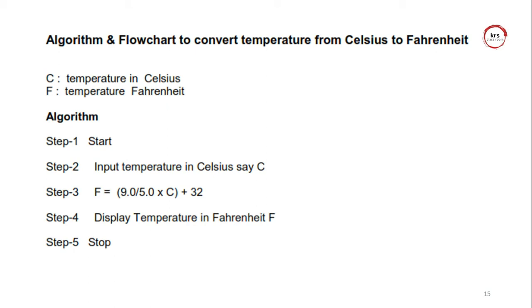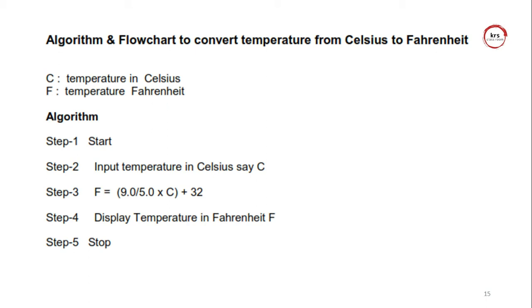Before using F and C inside the algorithm, I want to define the notation or variable. So you have to define before it is used. C is the temperature in Celsius. F denotes temperature in Fahrenheit. So it is the main thing.